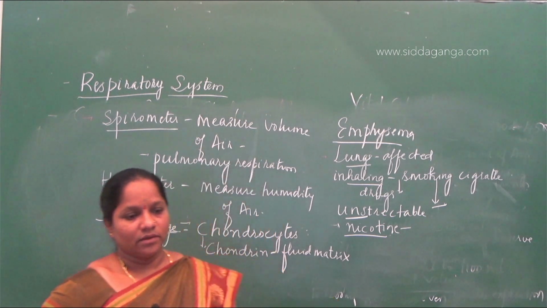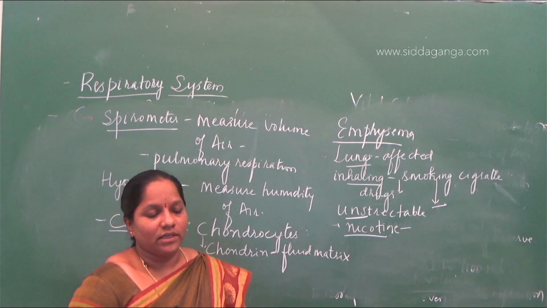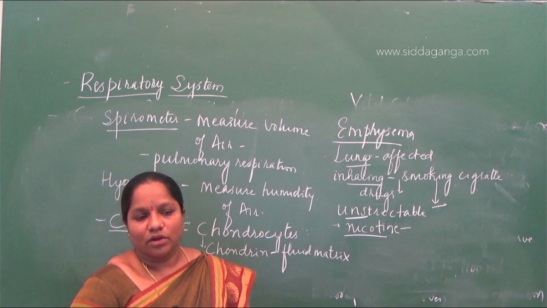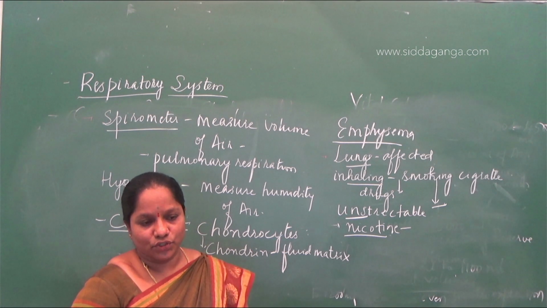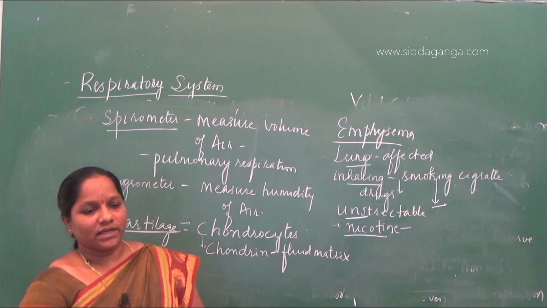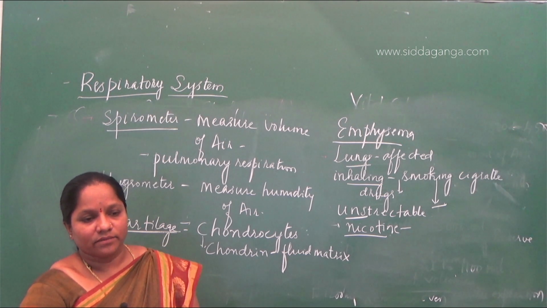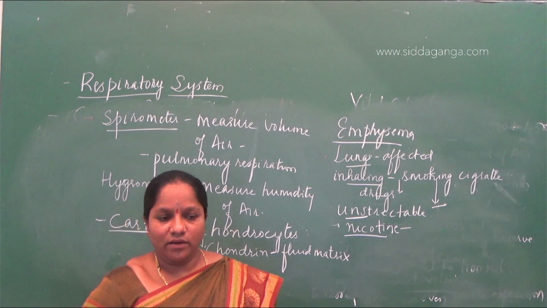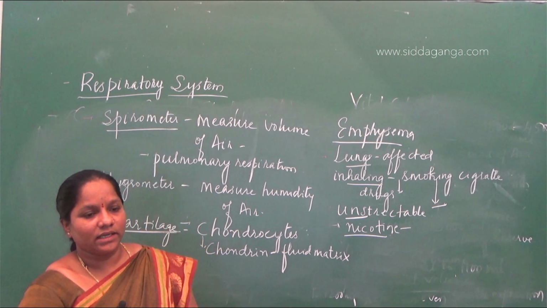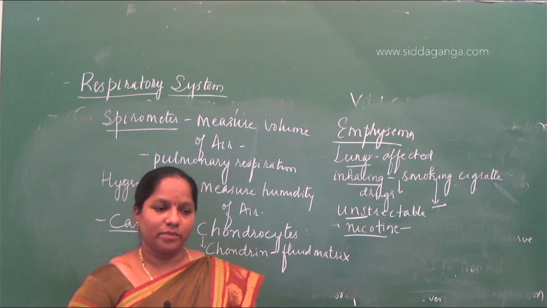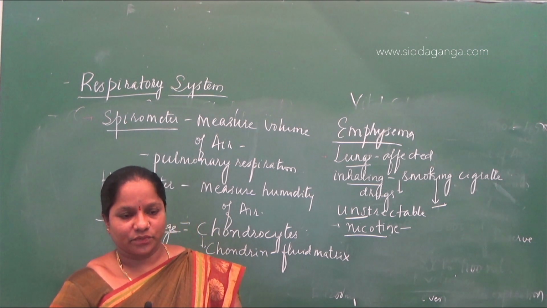That is correct. But what about the three other options there? Osteoclasts, osteoblasts and fibroblasts. Osteoclasts and osteoblasts are related to bone. The bones are made up of the cells called osteoblasts and osteoclasts. And fibroblasts, the cells that help in formation of fibers, are called fibroblasts. So cartilage is formed by chondrocytes. So the answer will be the first one. Next one.